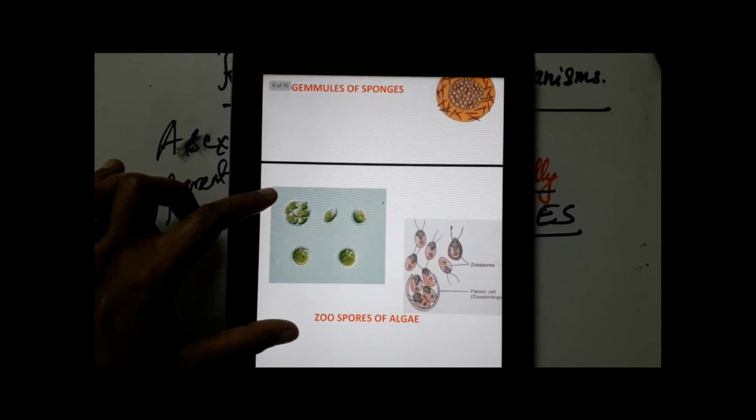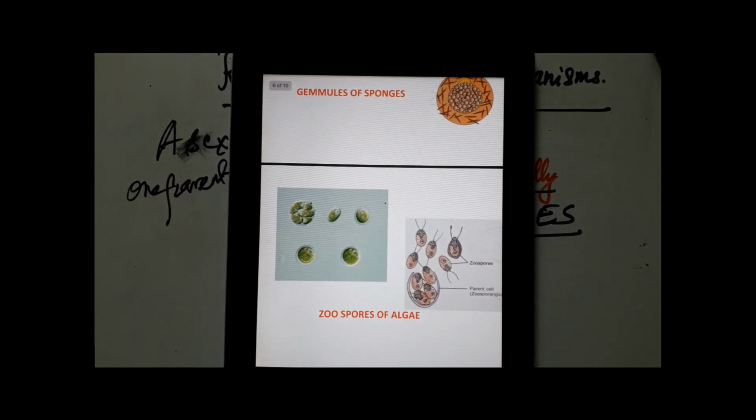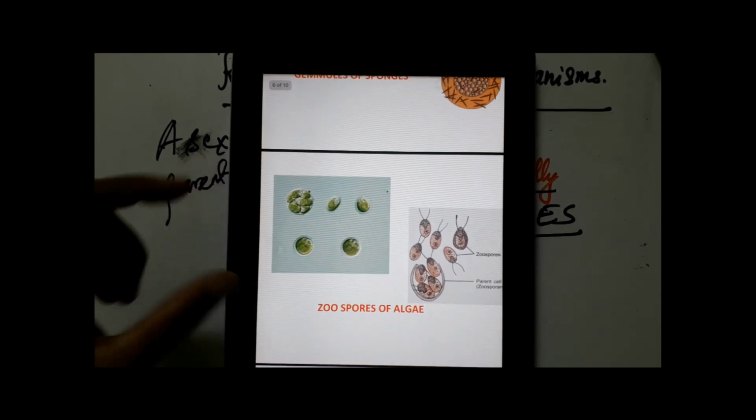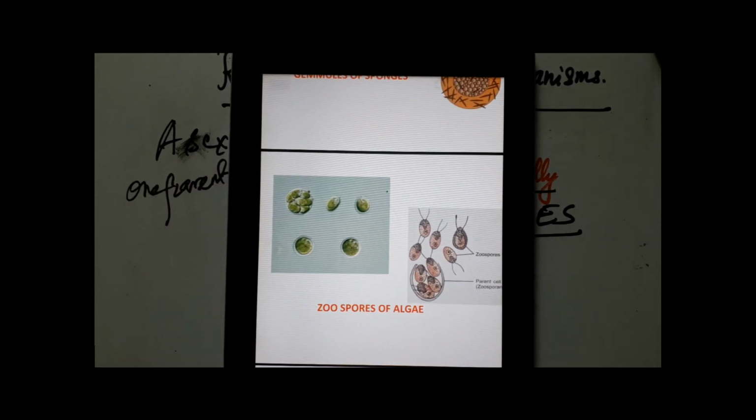We are studying different ways in which these simple organisms undergo reproduction. So we will summarize all this once again, but just have a quick glance at all these organisms and how they undergo asexual reproduction, their mode of asexual reproduction. Now the next organism that you have here is an algae, a green algae called Chlamydomonas.